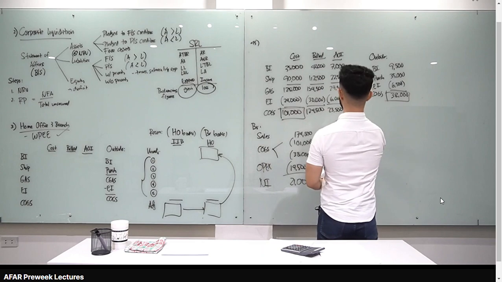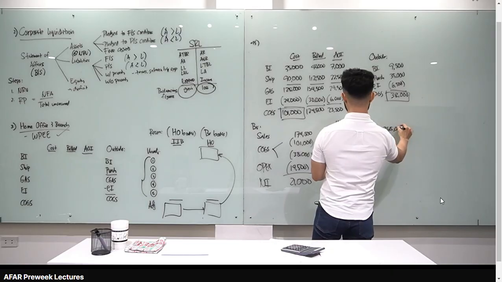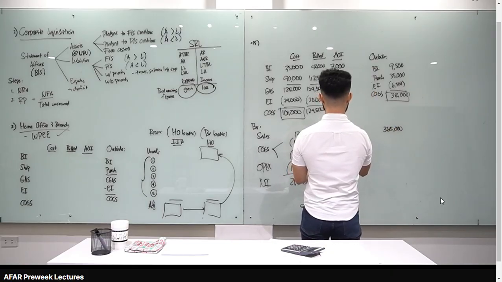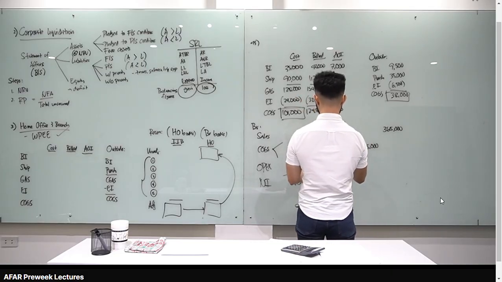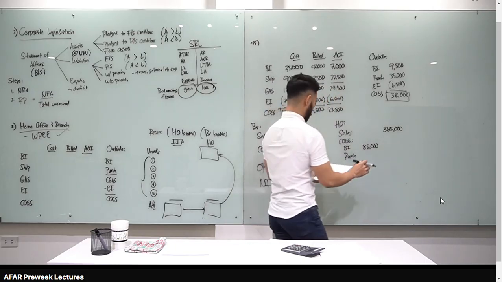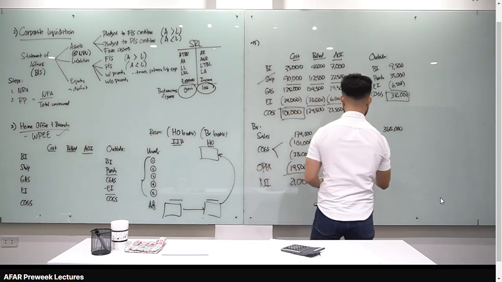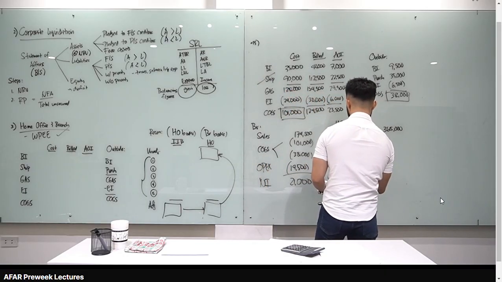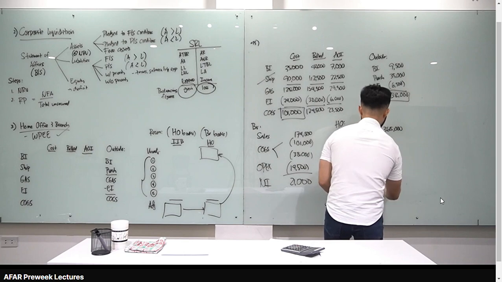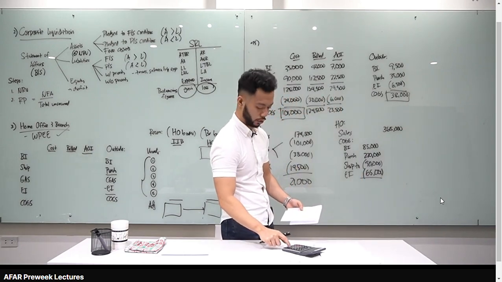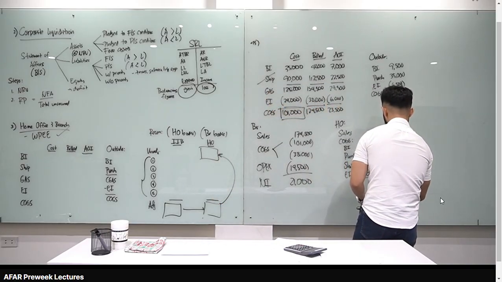Now, syempre, combined. So, kailangan makompute din natin si home office. Si home office, meron siyang sales, 365,000. And then, compute natin yung cost of goods sold ni home office. Beginning inventory, nakita mo dyan class, inventory beginning home office, 85,000. And then, meron siyang purchases from outsiders, nandun sa third item, 220,000. Huwag mo kakalimutan tanggalin yung shipments to branch. Tatanggalin mo yan ha, 90,000. Siyempre, tanggalin din natin yung ending inventory to get the cost of goods sold. Ending inventory of the home office, 65,000. Let's compute for the cost of goods sold, 85,000 plus 220 minus 90 minus 65, you get 150,000. Okay, 150,000 yung cost of goods sold yung home office.